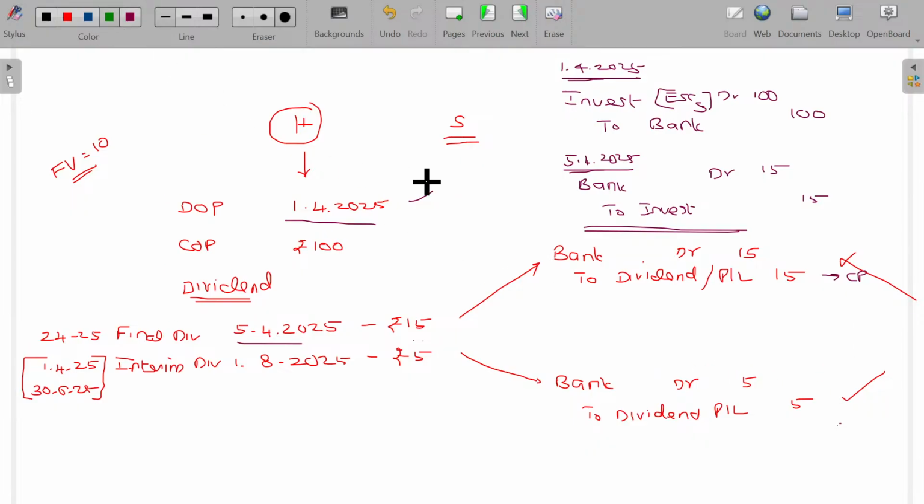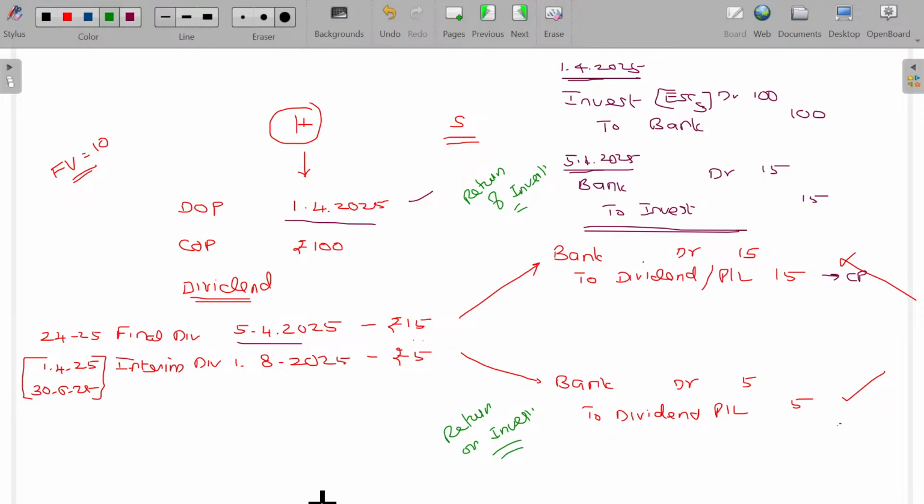So in the previous class, I told you this one is called return of investment. What you invested, you are getting it back. It's called return of investment. This one is called return on investment. Your investment worked and generated revenue, and that revenue is given. That's called return on investment. You have to understand the difference between return of investment as well as return on investment.